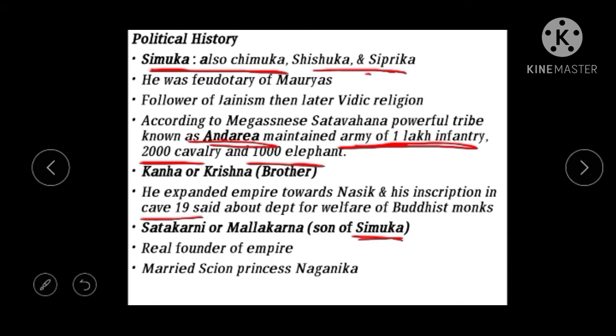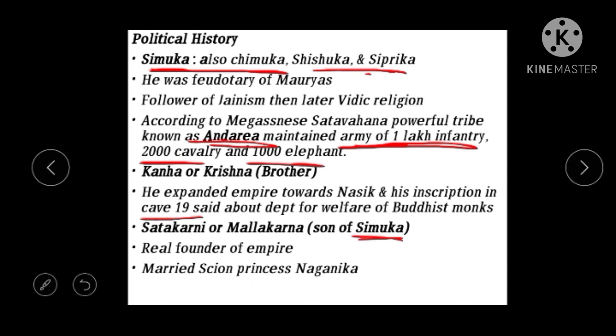So during his period, what happened? The glory of the Satavahanas went to its peak. Very often we speak about the inscription known as the Nanaghat inscription. How was the Nanaghat inscription made? The Nanaghat inscription was issued by Naganika.